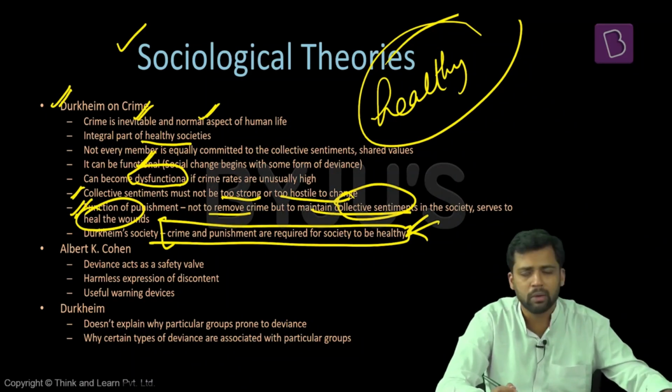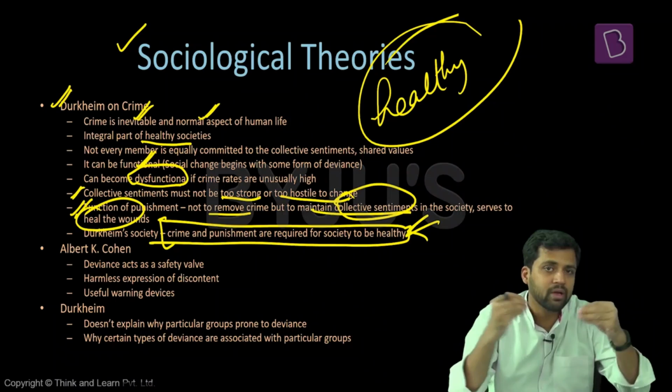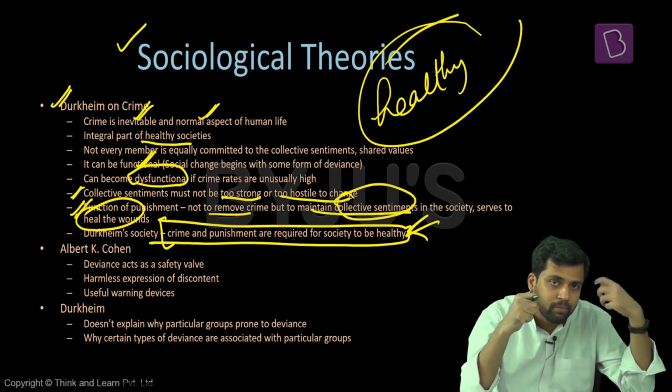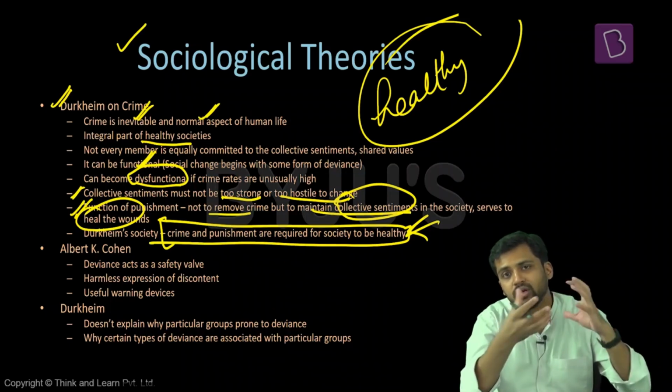When crime is there against the society, one other thing also happens, that the conscience collective also becomes stronger. If there's a crime, people come together to fight against the crime. And the punishment also strengthens this. So sometimes crime can also strengthen the bonds that exist between the members of the society.